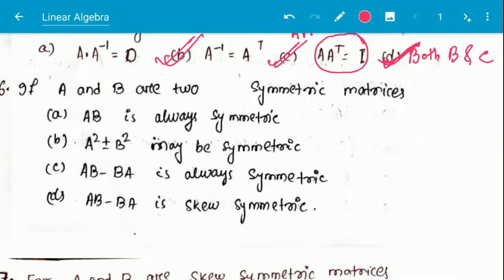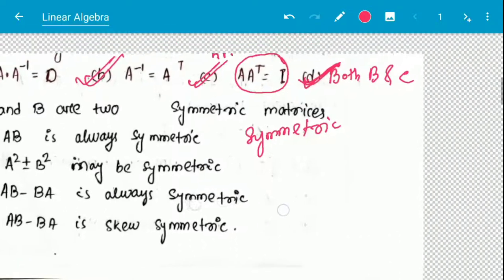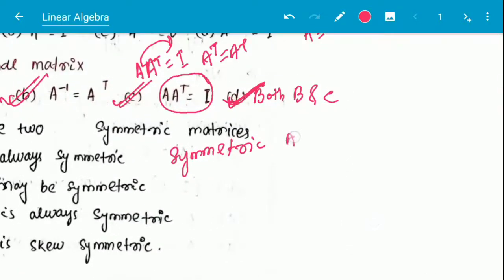Symmetric means A is equal to A transpose, but skew symmetric is A transpose is equal to minus of A.